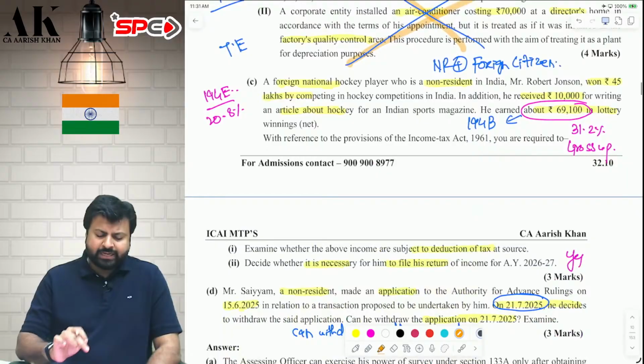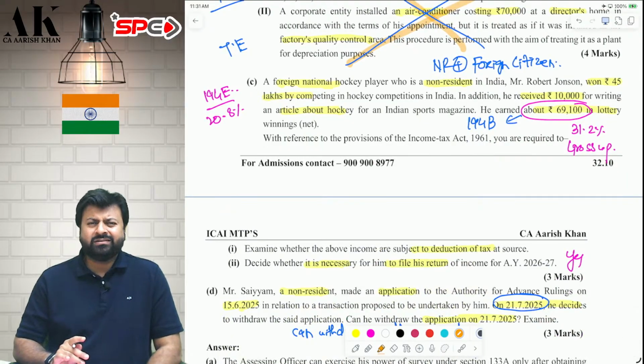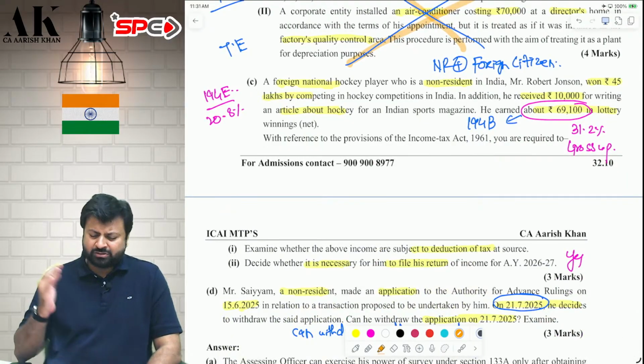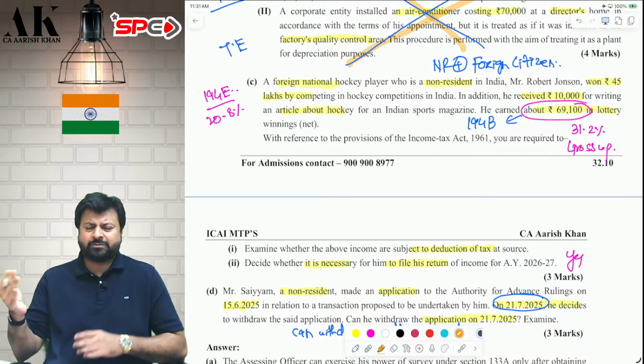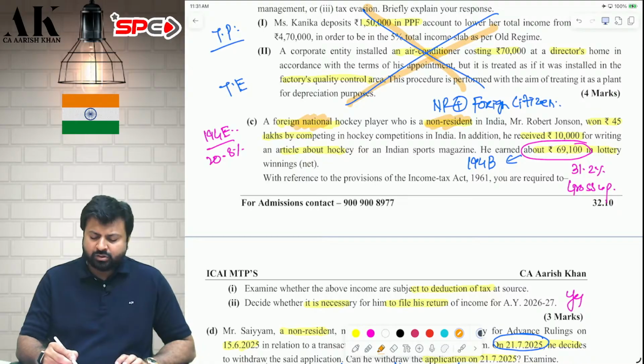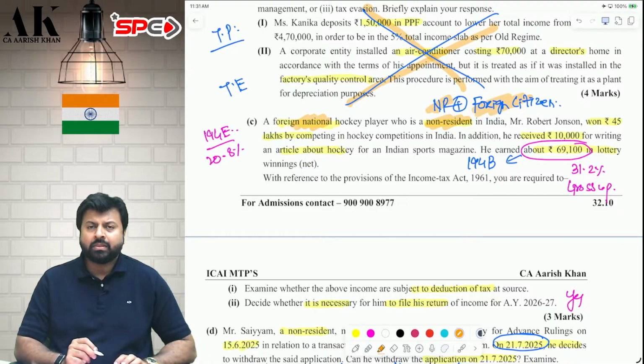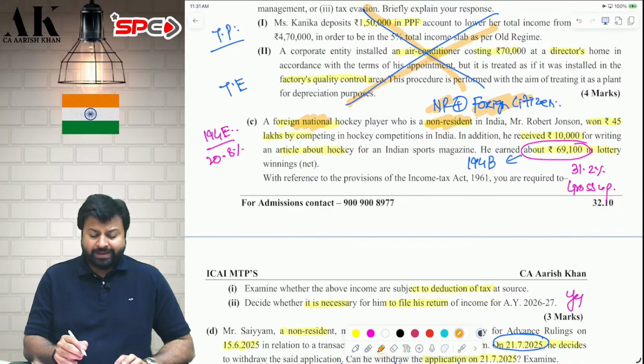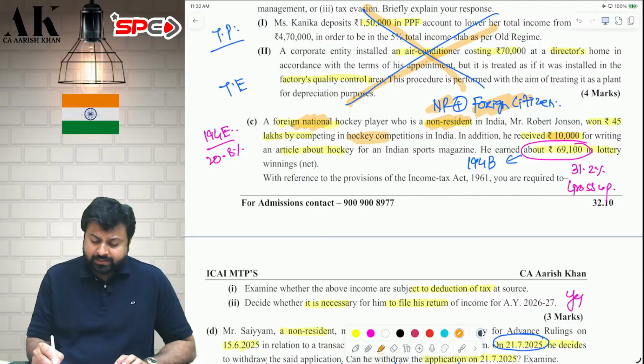Go and check. Next question is a slightly new question. Again, very simple question. Nothing great. One more time it is going to repeat in the next paper also in MTP. There is a foreign hockey player who is a non-resident. So there is a non-resident foreign citizen. They are coming to India for the purpose of playing in hockey and they are earning 45 lakh rupees from hockey.